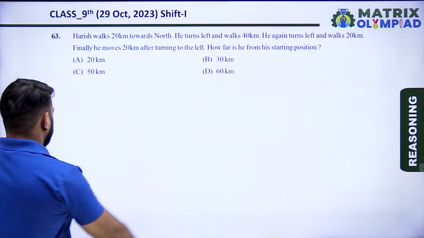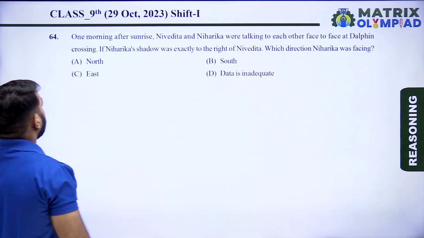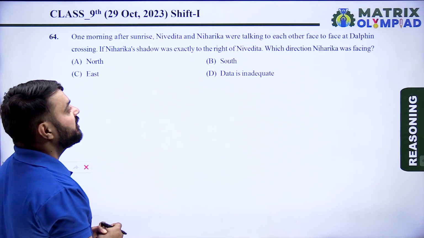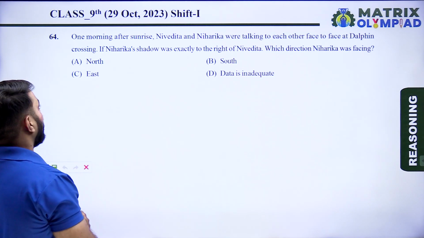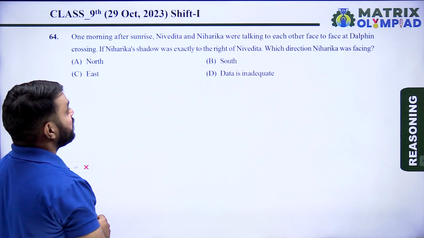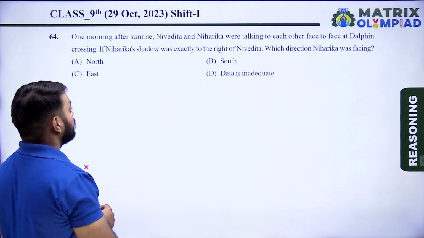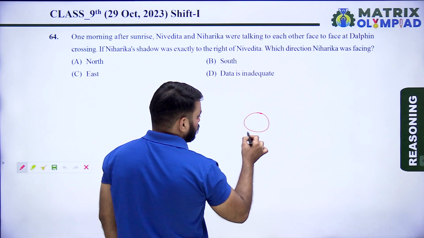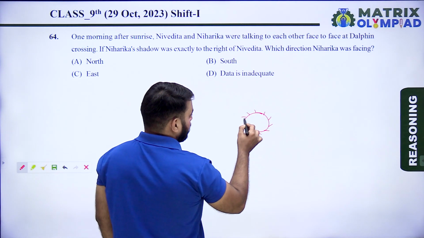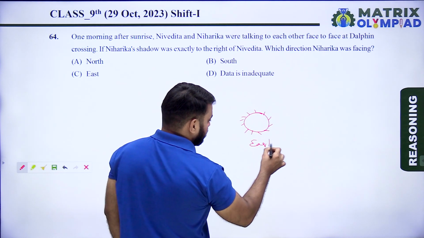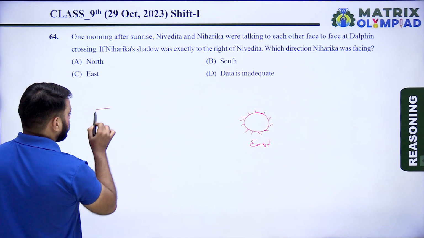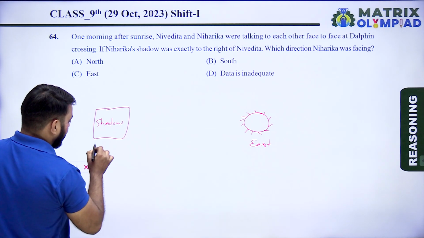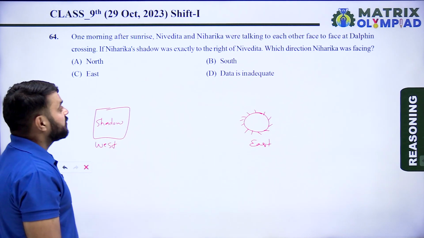So let's move on to the next question. One morning after sunrise, Nivedita and Niharika were talking to each other face to face at Dolphin Crossing. If Niharika's shadow was exactly to the right of Nivedita, which direction was Niharika facing? In the morning time, the position of the sun is in the east direction and the shadow is always formed in the west direction.